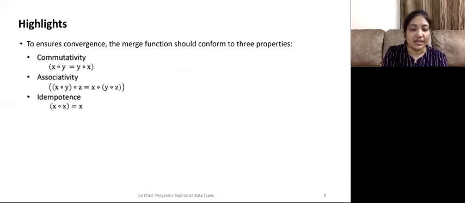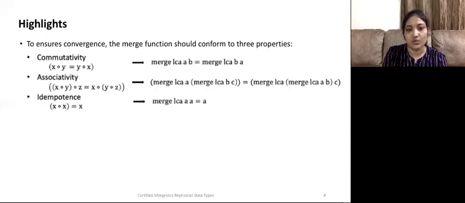Idempotence means that we do not care about potential duplicates sent from the network. In the context of three-way merge, this is what we want to prove. Commutativity is straightforward to understand. In associativity, for the sake of discussion, let us assume that there are three replicas, A, B, and C, and all of them have a common LCA. But this may not be the case in real scenarios.